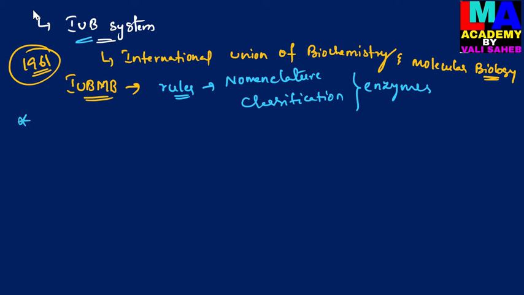The rules of the IUB system are as follows. The first one is